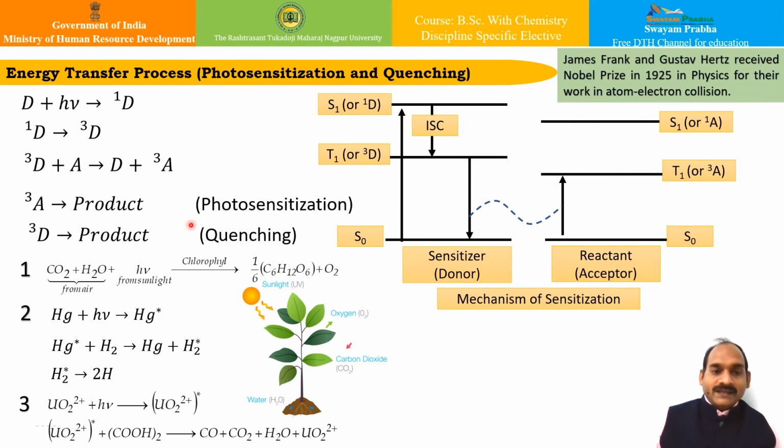A very common example is photosynthesis. Carbon dioxide and water vapors exist in air, we all know, but they do not react in the presence of sunlight.